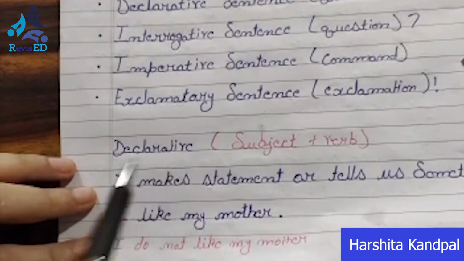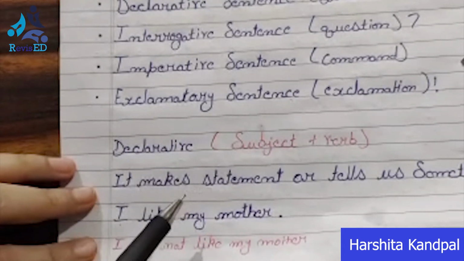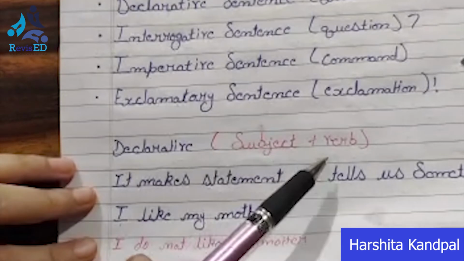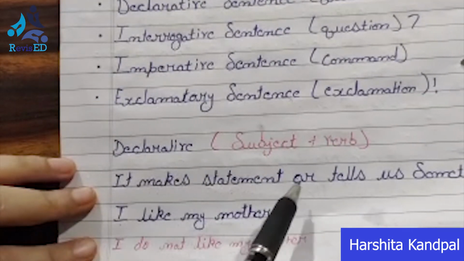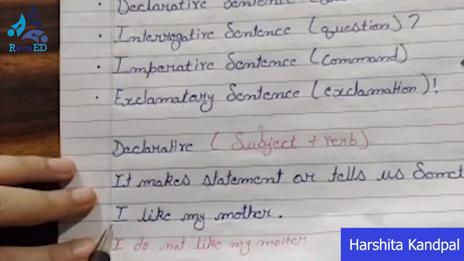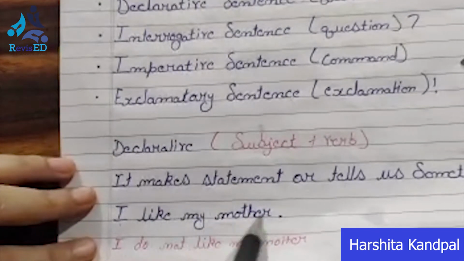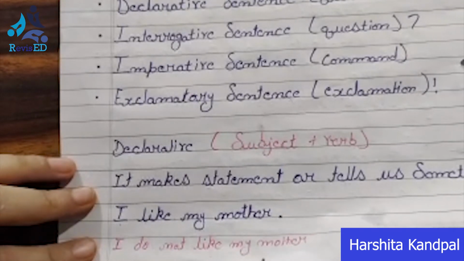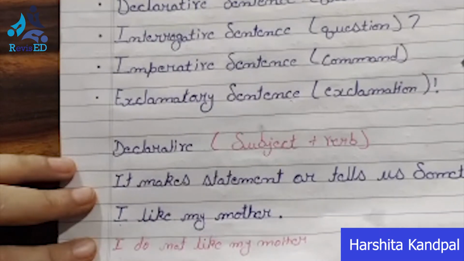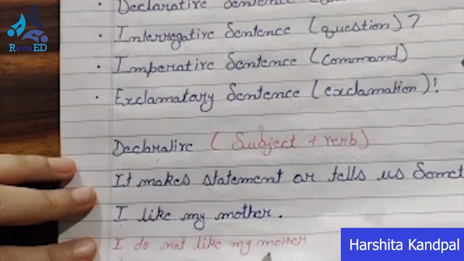Now coming to the declarative sentence. First of all, look at the structure. The structure is subject plus verb. It makes a statement or tells us something. Suppose the first example, I like my mother. It is telling you that मैं अपनी मम्मी को प्यार करती हूँ. Second example, I have written this with a red pen because it is in a negative form. That is why I have written it in red pen. Why? Because it will also come under a declarative sentence. I do not like my mother.